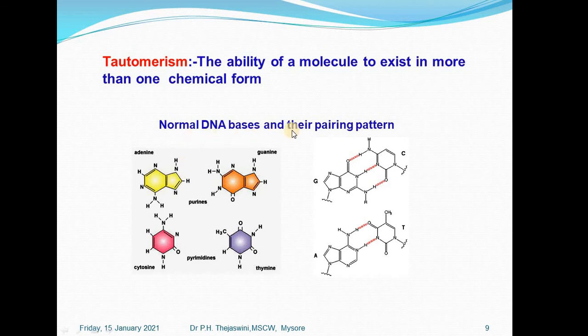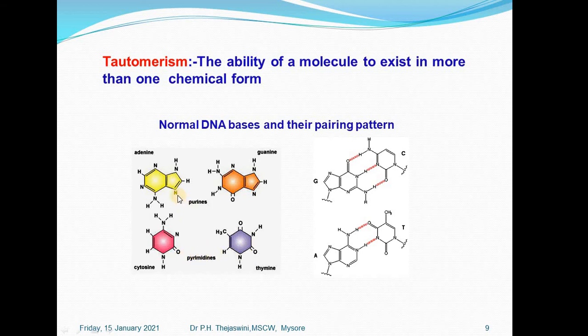The normal DNA bases are adenine, guanine, cytosine and thymine. We all know that adenine and guanine are two-ring structures and they are referred to as purines. However, cytosine and thymine are single-ring structures and they are also called pyrimidines.